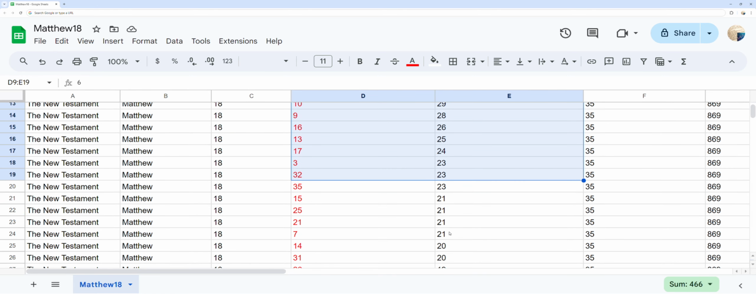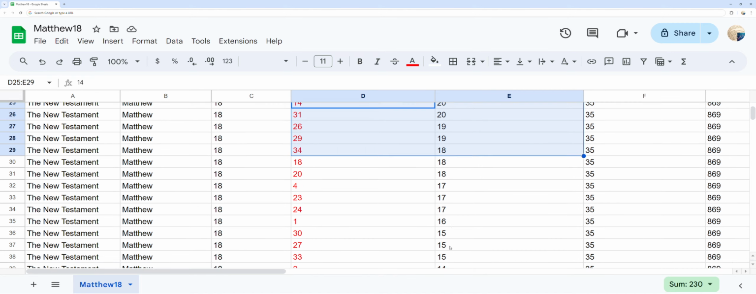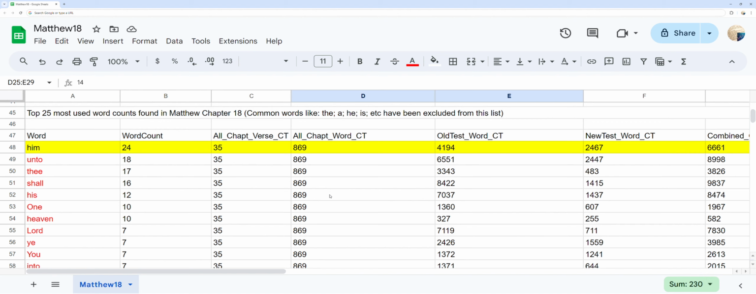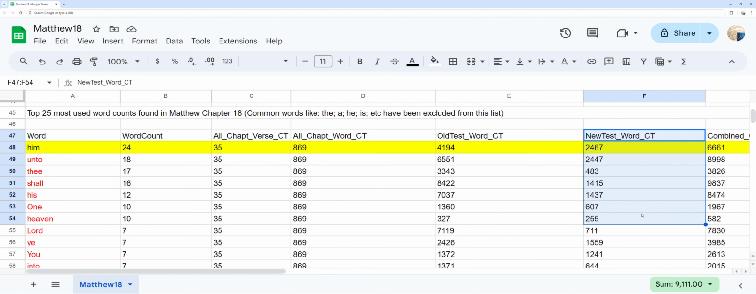Top 25 most used word counts found in Matthew chapter 18. You can see the most frequent words in Matthew chapter 18 and the word count for each, ordered by word count. As well, you can compare that to the total times those words are used in the whole of each Old Testament, New Testament, and both Old and New Testament combined.